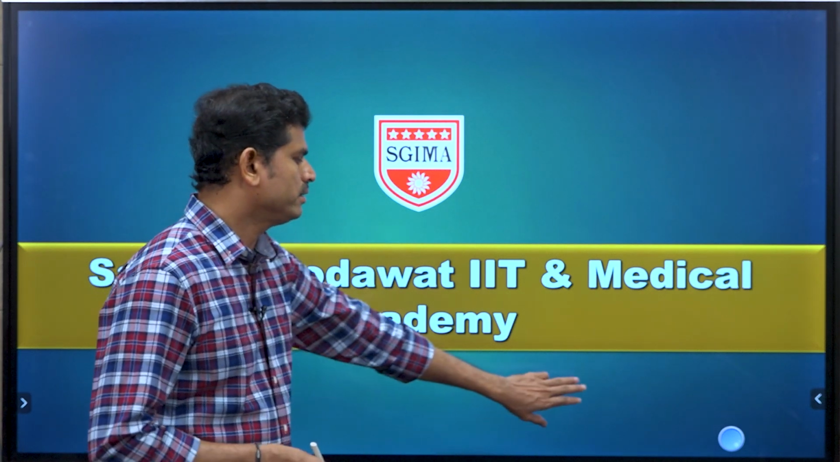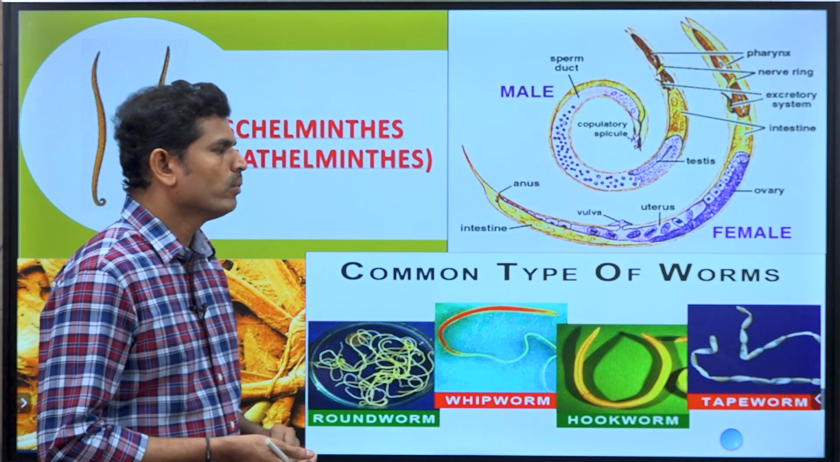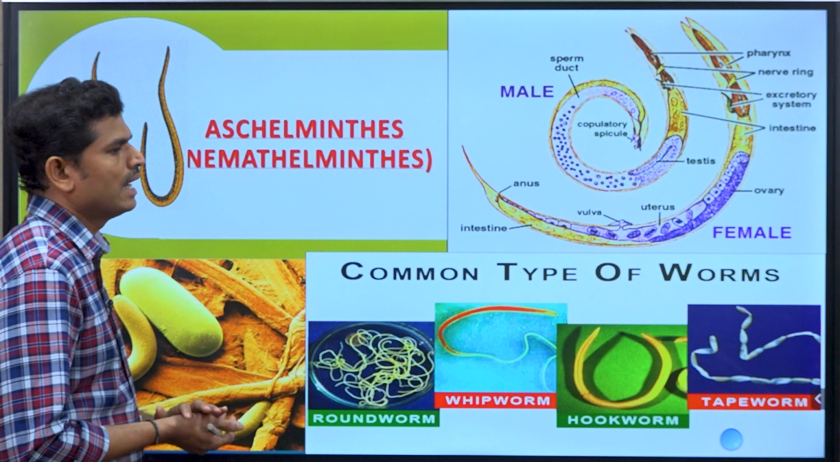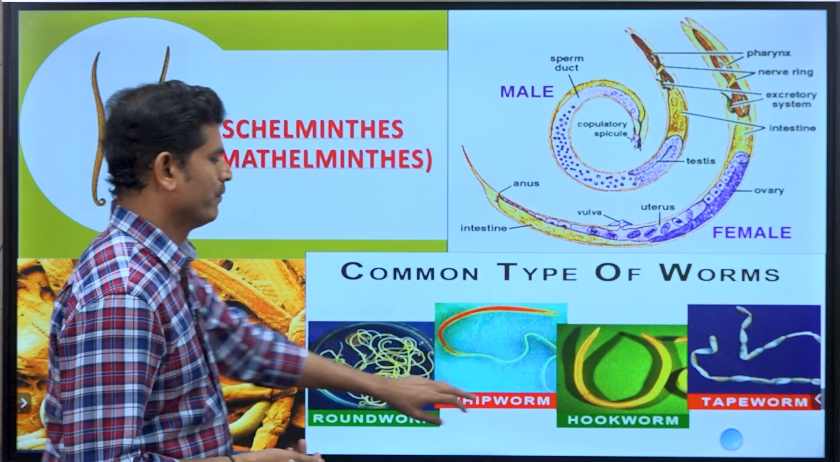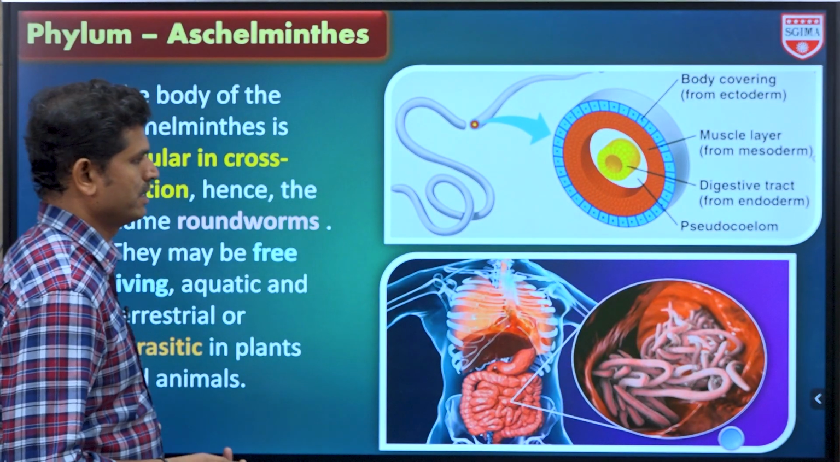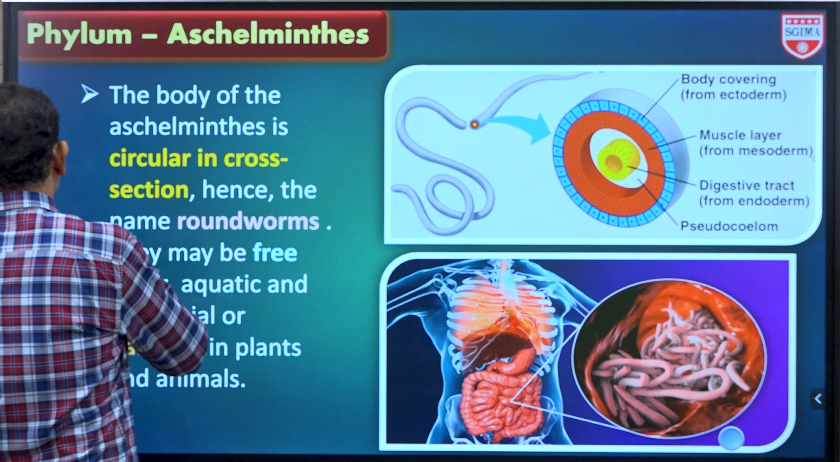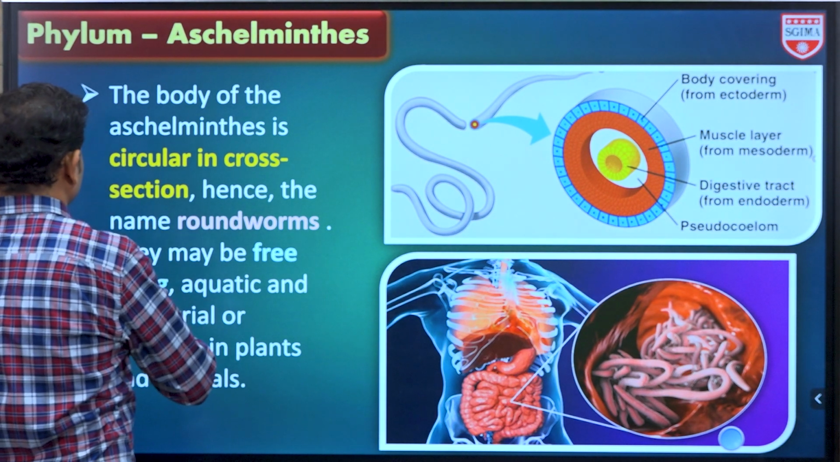So today, in this session, we are going to discuss one more phylum of the animal kingdom, that is Aschelminthes. Nematoda, Helminthes. So these are all different varieties of Aschelminthes. Let us see what is the meaning of this word Aschelminthes, Helminthes.